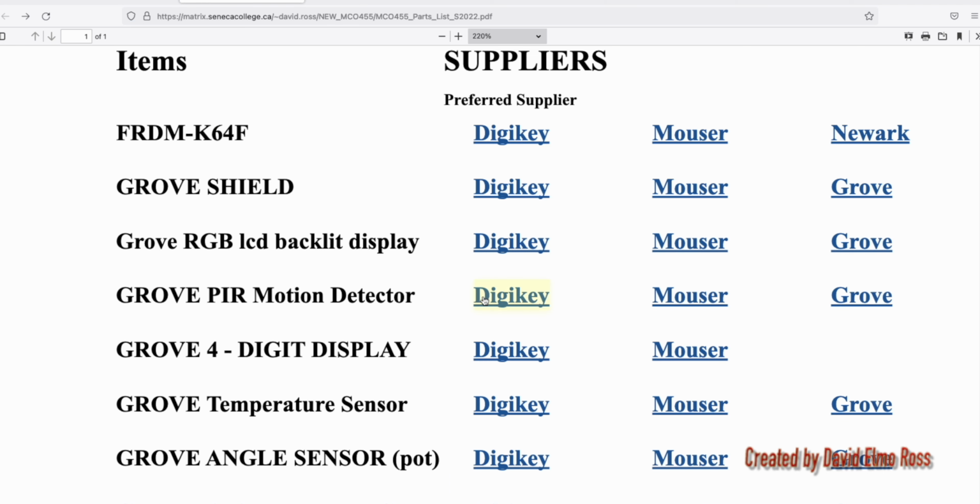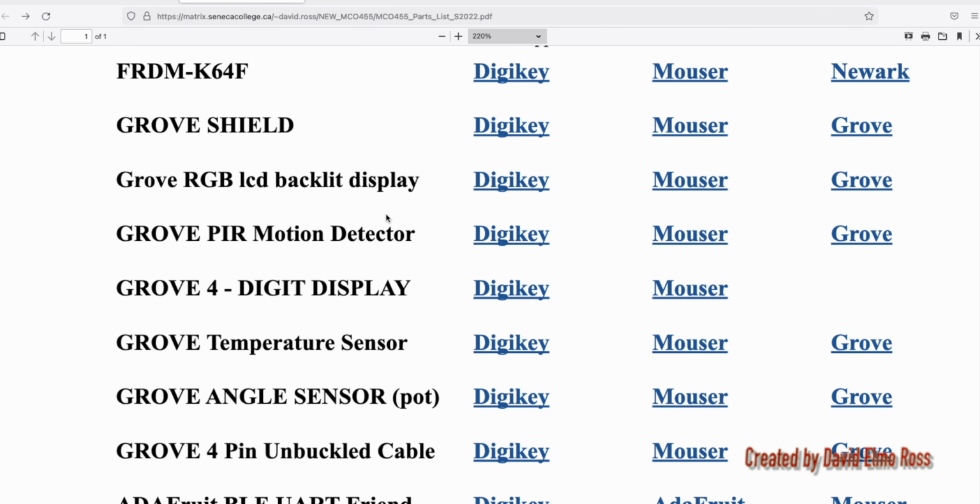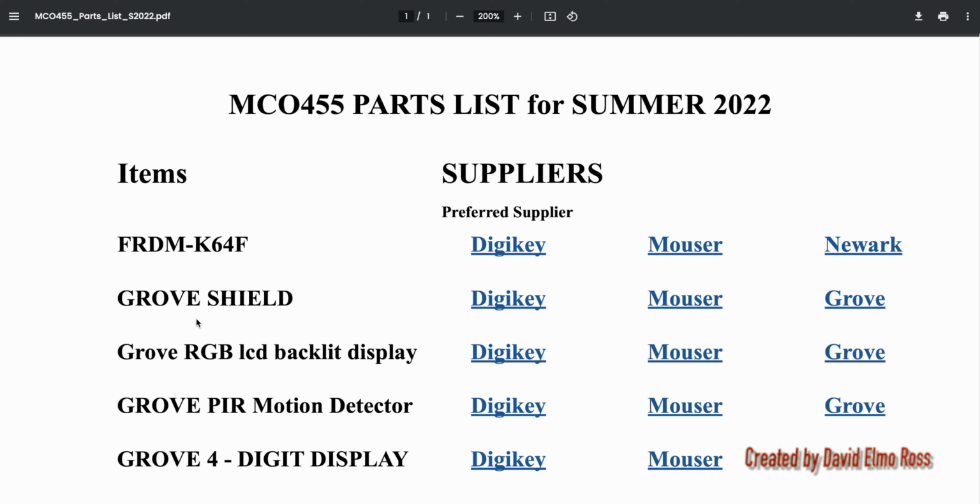Now let's go back and take a look at this one as well, and you can see there's 137 in stock. Even shows you what it looks like and what's going to appear on your doorstep, and so you can go through, order these as soon as you can. Now once you've gone through and ordered all the parts from here down in the parts list, you do have an option, if you wish, to buy the FRDM-K64 and Grove Shield. This is an option that has not been available until this semester because the FRDM-K64 was almost impossible to find.